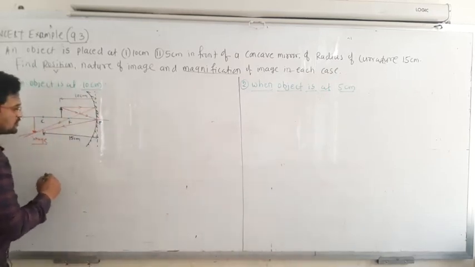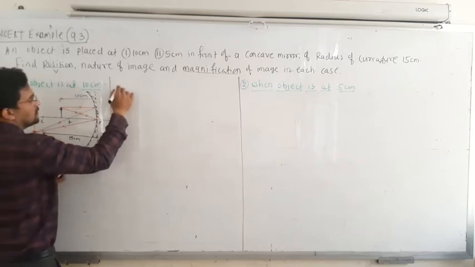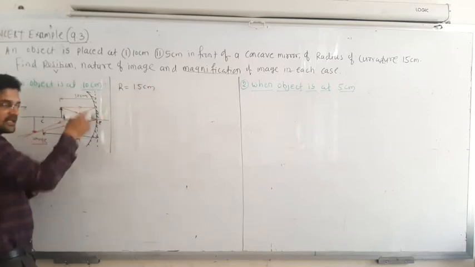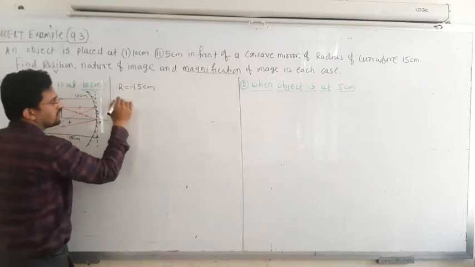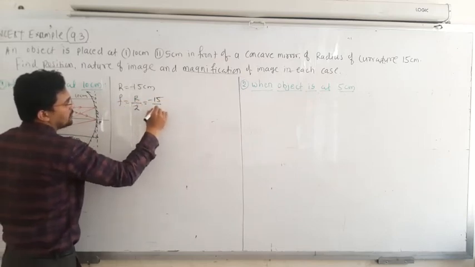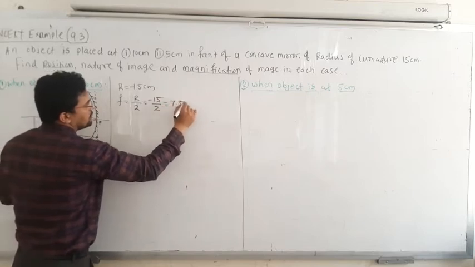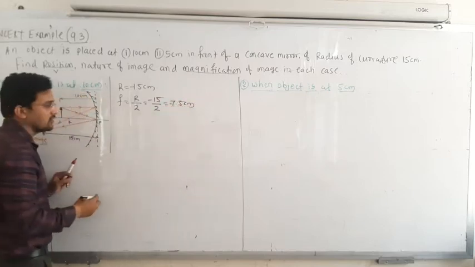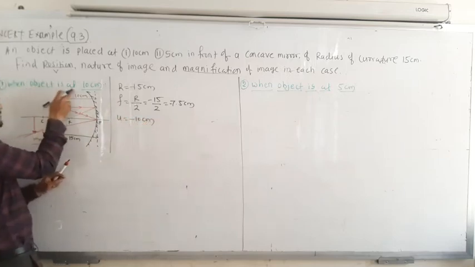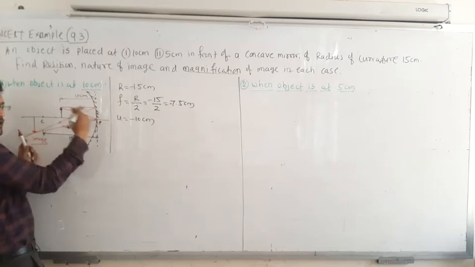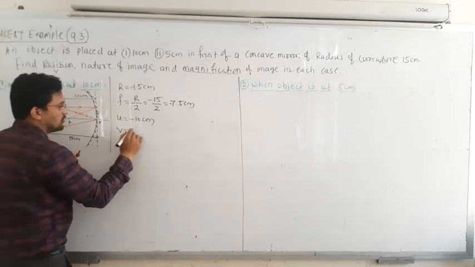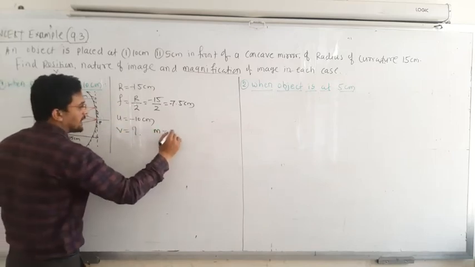So from calculation we will see whether we will get the same answer or not. First of all I will write down by sign convention. The radius of curvature is given 15 centimeter, but for concave mirror it becomes minus 15, and then F is equal to R by 2, so minus 15 by 2, that is minus 7.5 centimeter. Now object distance is given minus 10 centimeter. It is placed at 10 centimeter on the opposite side, so it becomes minus. These are the given things. You have to find the position of the image and then the magnification.